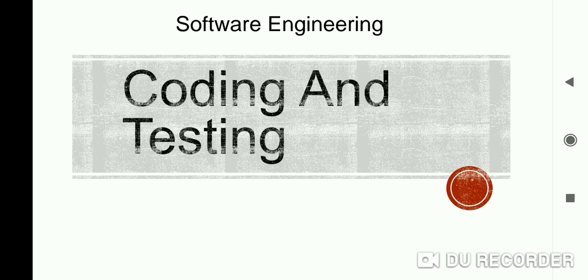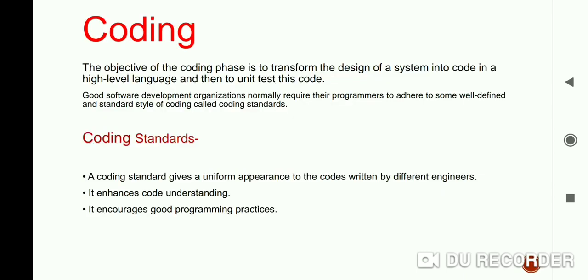We use the module structure and module specification, and according to that we write the code. So the objective of the coding phase is to transform the design of the system into code in a high level language and then to unit test this code.